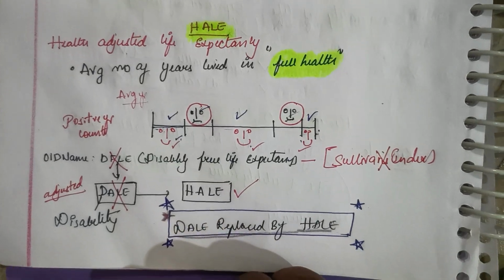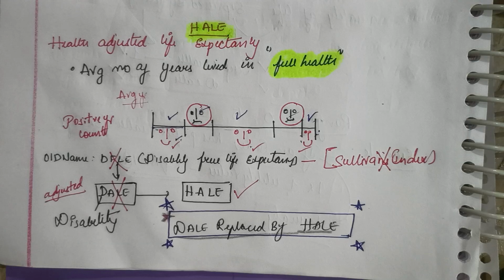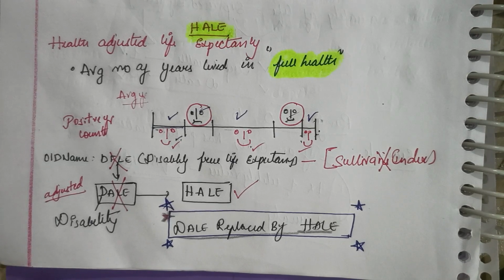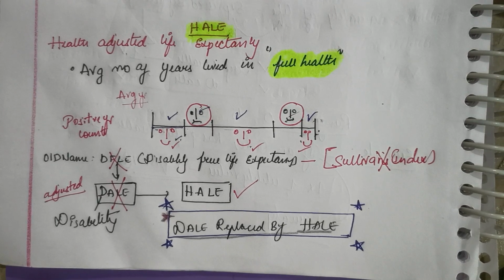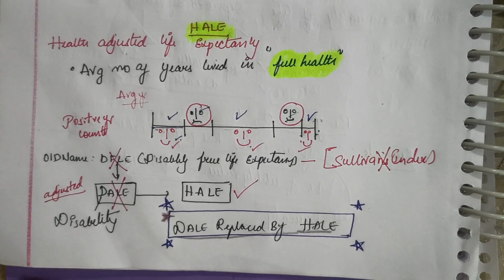You need to understand the old name. The old name is DFLE, disability free life expectancy, that is the Sullivan index. Later it came to be disability adjusted life expectancy. Now it is replaced by HALE, health adjusted life expectancy. It's not disability now. The word disability is no more. It is replaced by health adjusted life expectancy.